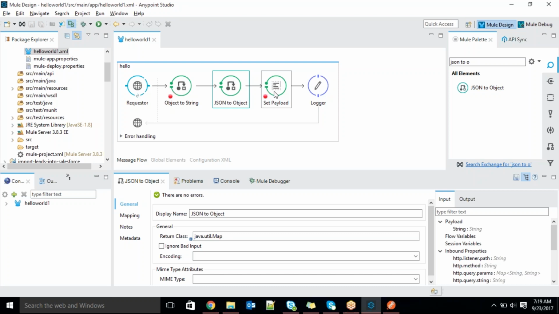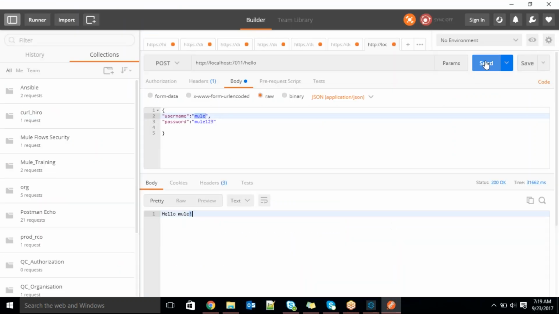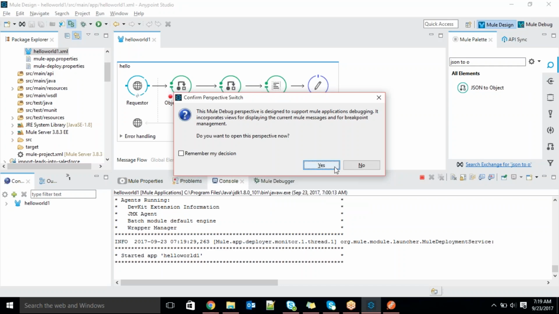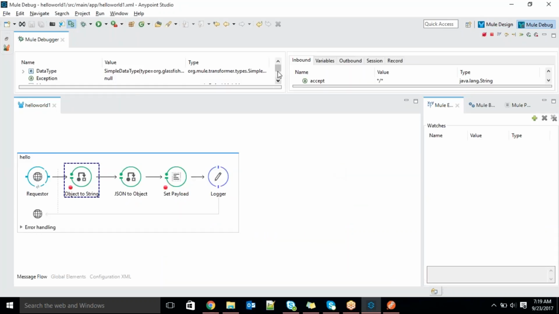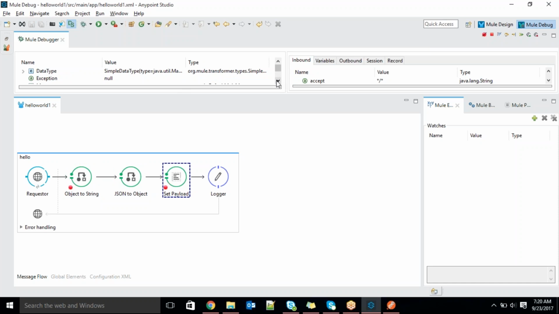So let's see. Now I'll try to redeploy it. Redeployed successfully. I will try to hit the request. So check the debug mode, guys. I'm trying to check the type of the data. What type of data are we getting now? Buffer input stream. Let's see in the next step. Now it's a string. Let's see the next step. Observe here, guys. Now it has become a map.